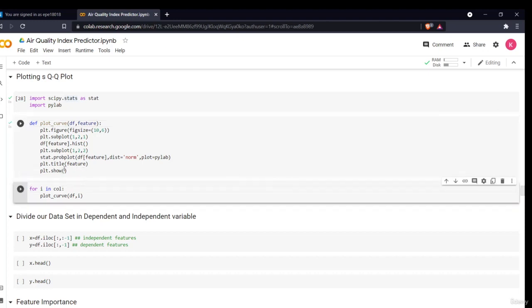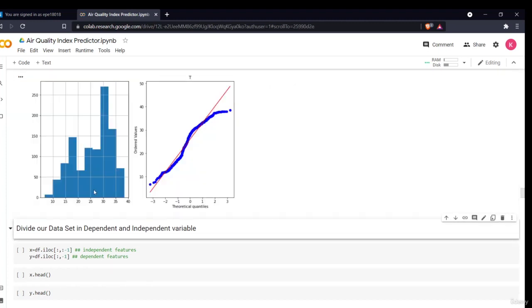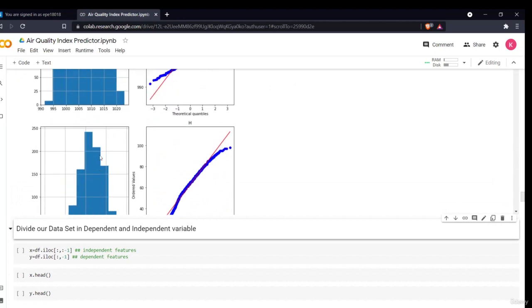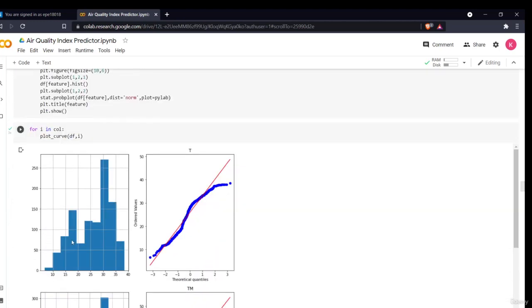Then I have to apply this, right? So I'll give a for loop, for i in df.columns, my column names. I run this function for every i, every attribute. So it will give me beautiful plots, the QQ plots. Now let's see our plots. The first one is for the T. This is my histogram. Then this is my plot.